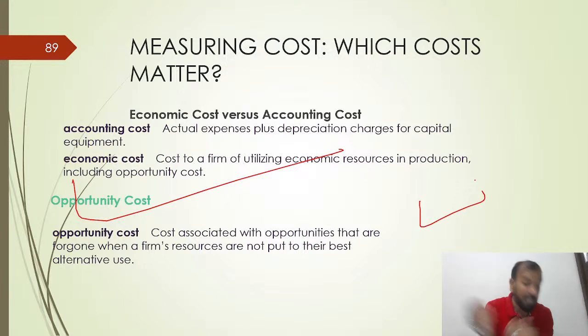The opportunity cost, in terms of costing: suppose that you have chosen the MBA over some other degree. It is the cost associated with the opportunities that are foregone when a firm's resources are not put to the best alternative use.